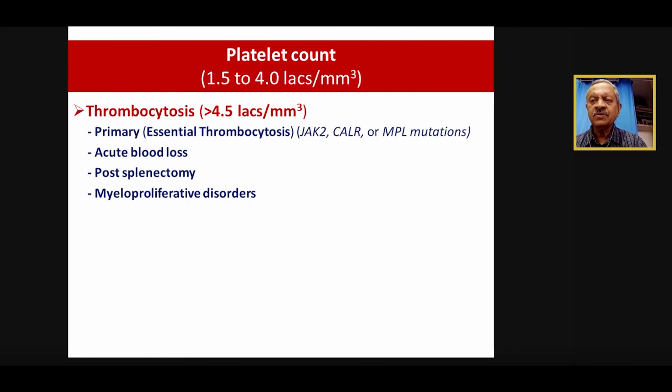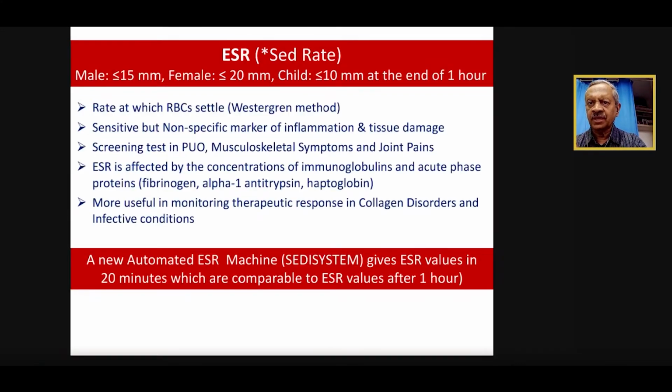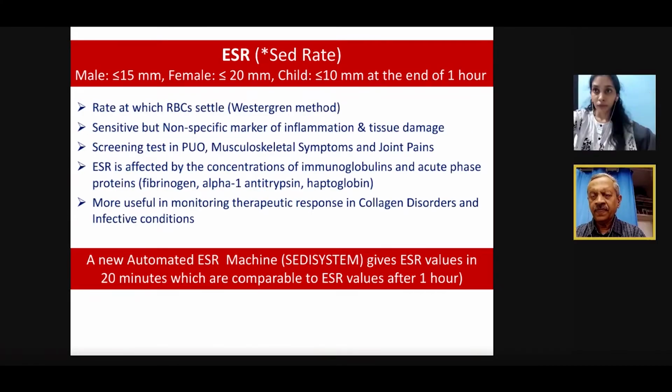HELLP is no longer a benign condition and is also considered a variant of preeclampsia, or preeclampsia with complications. We already discussed this at the time of liver function test interpretation. These are very important conditions generally occurring in the second half of the pregnancy, right? Myeloproliferative disorders can begin with thrombocytosis and then there is going to be thrombocytopenia and pancytopenia.